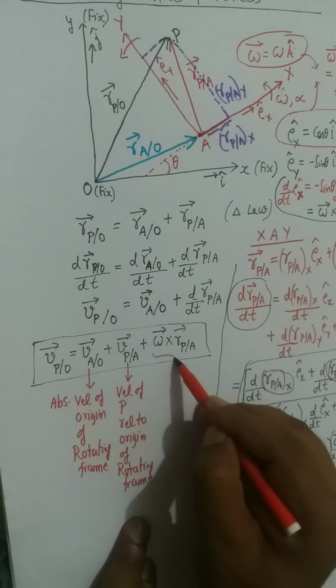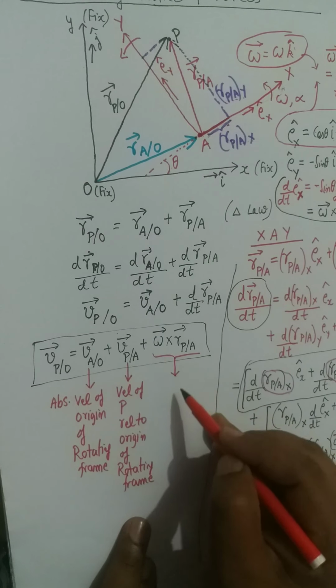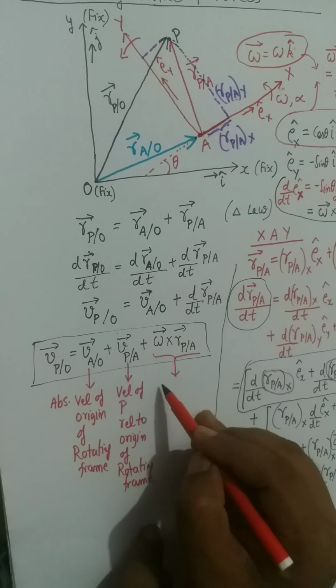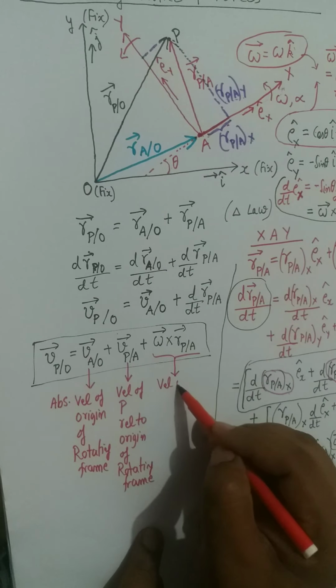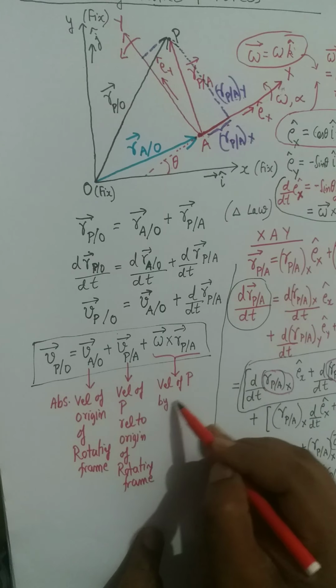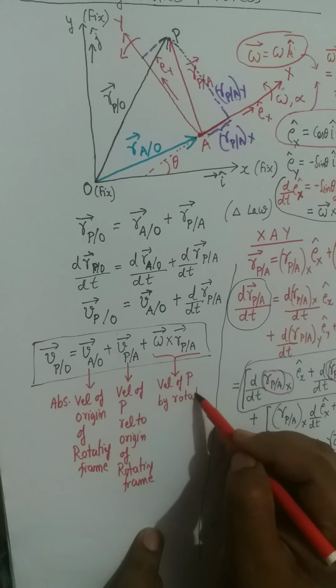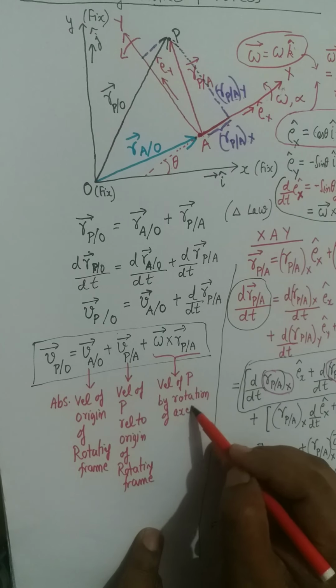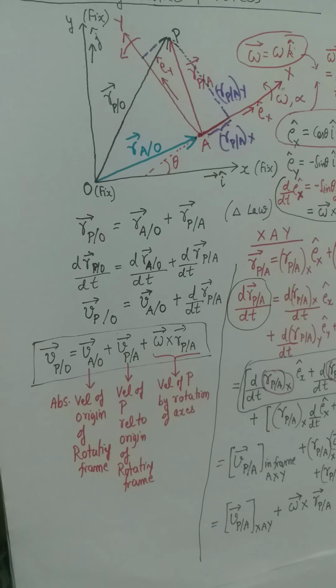And then this third factor, which is omega cross R P oblique A, is also addition. It is also the velocity of P by rotation of coordinate systems. You can write down it is the velocity of P by rotation of axes, because when the axes are rotating, the unit vectors along those axes are changing.